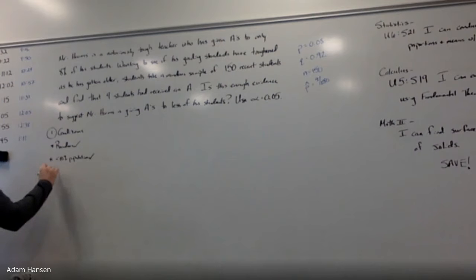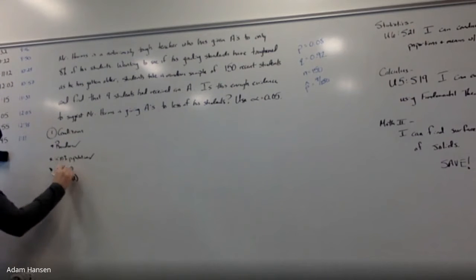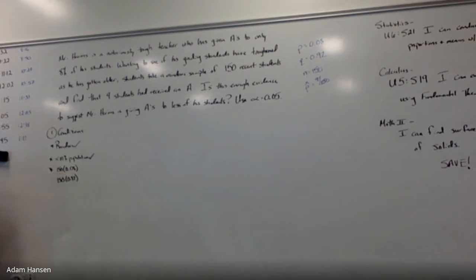So N times P would be 150 times 8%. N times Q is 150 times 92%. This one might be close. What's 8% of 150? Well, 1% is 1.5, so I have that 8 times. Well, it's close, but it's still more than 10. So we'd expect 12 students to have gotten an A, and the other 138 to have not gotten an A. Both more than 10. Counts are good to go.